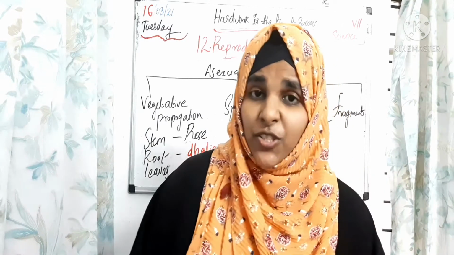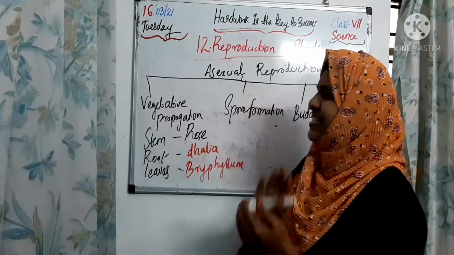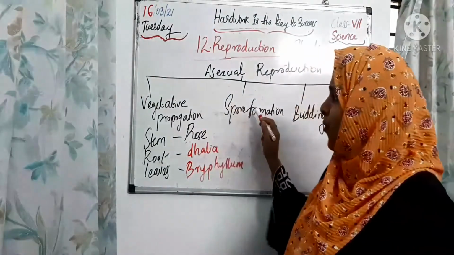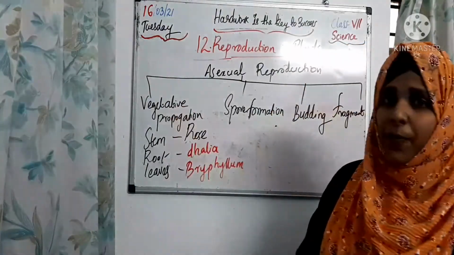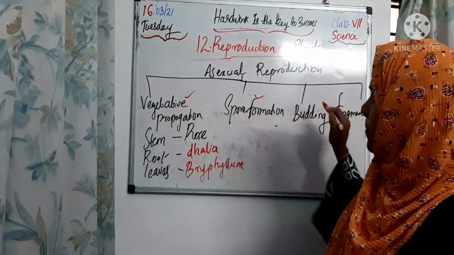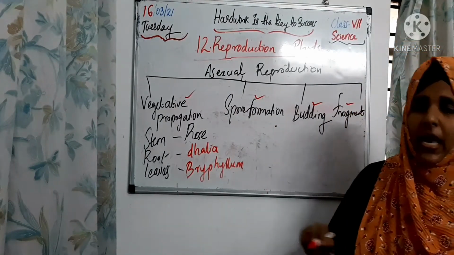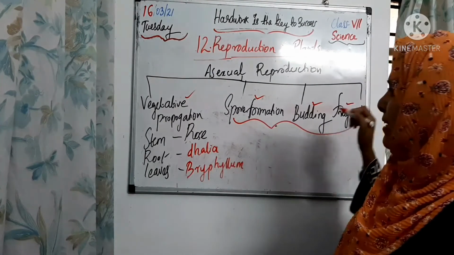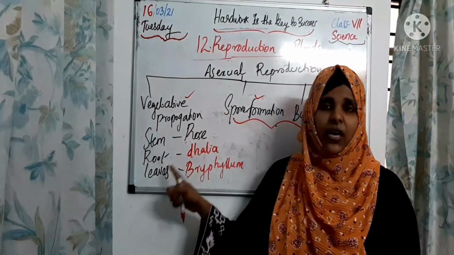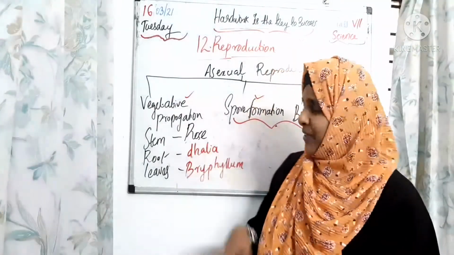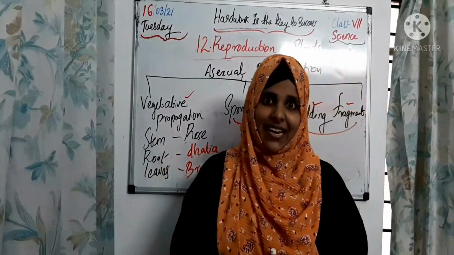Students, reproduction is of 2 types, that is asexual and sexual reproduction. Mainly 4 types of asexual reproduction in plants are vegetative propagation, spore formation, budding and fragmentation. The other 3 we can learn in our next class. Everyone should read the chapter at least 3 times and understand the concepts.